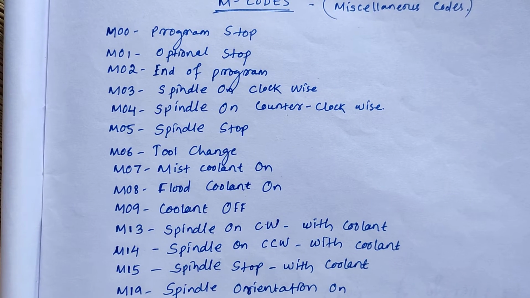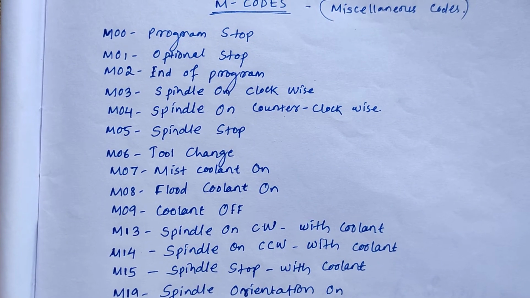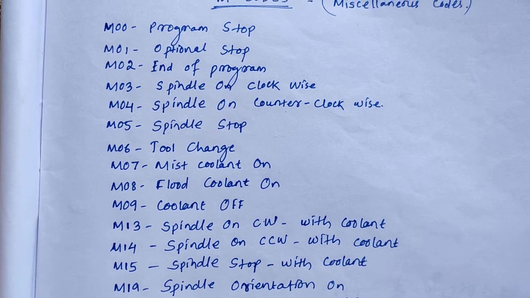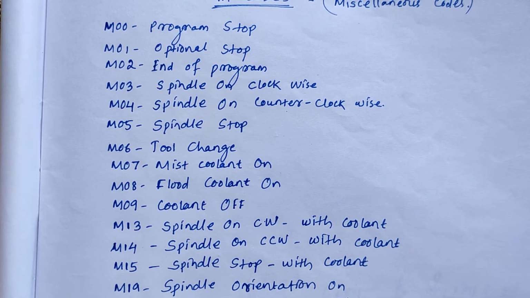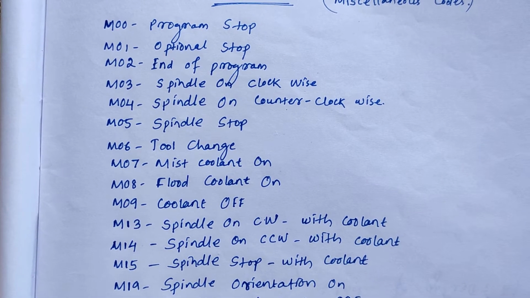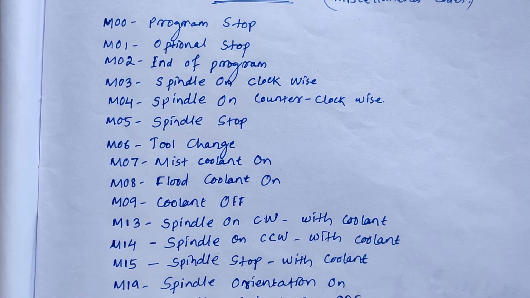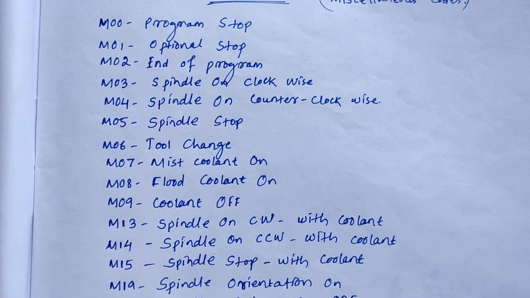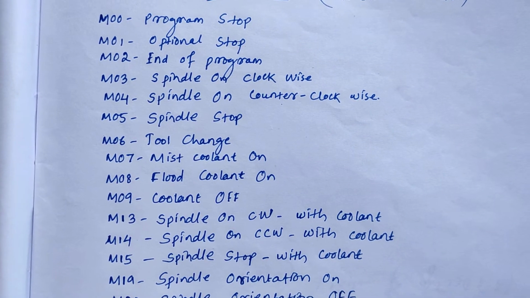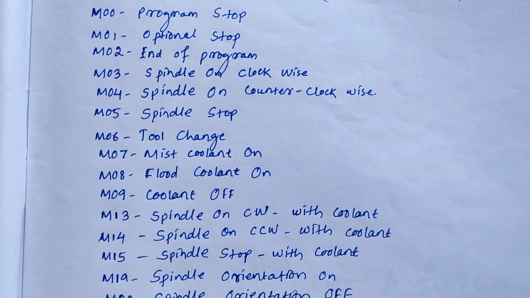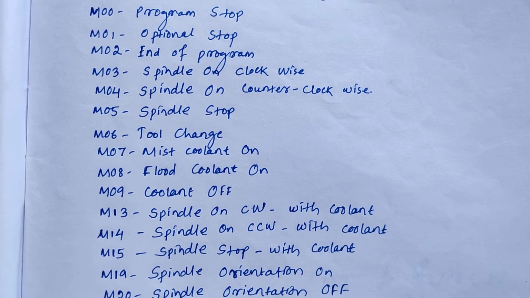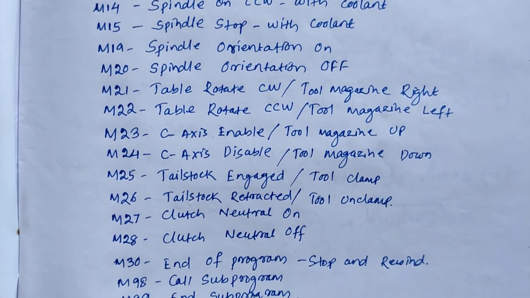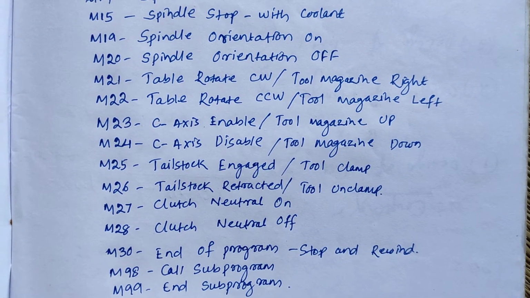M07 mist coolant on. M08 fluid coolant on. M09 coolant off. M13 spindle on clockwise with coolant. M14 spindle on counterclockwise with coolant. M15 spindle stop with coolant. M19 spindle orientation on. M20 spindle orientation off.